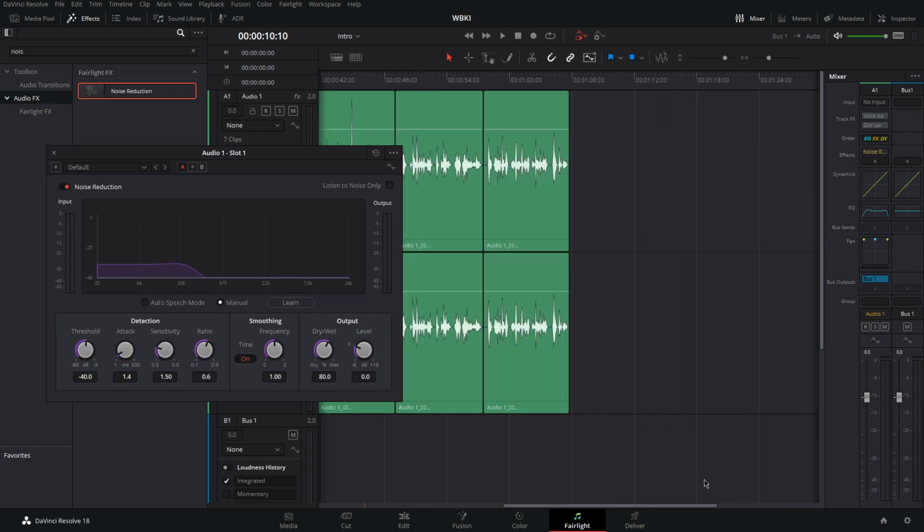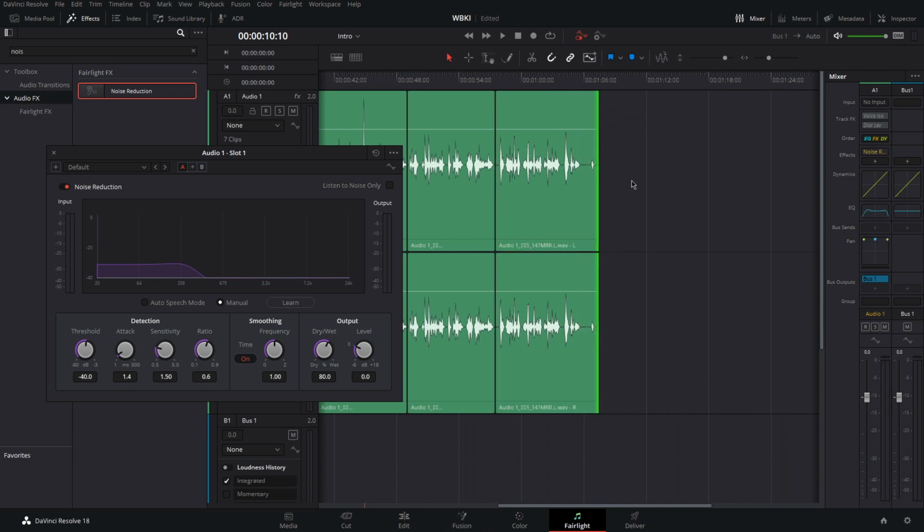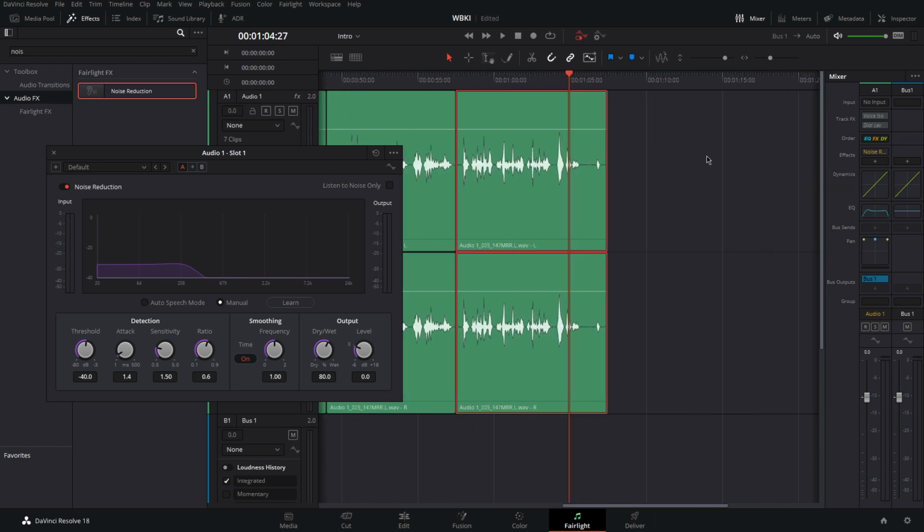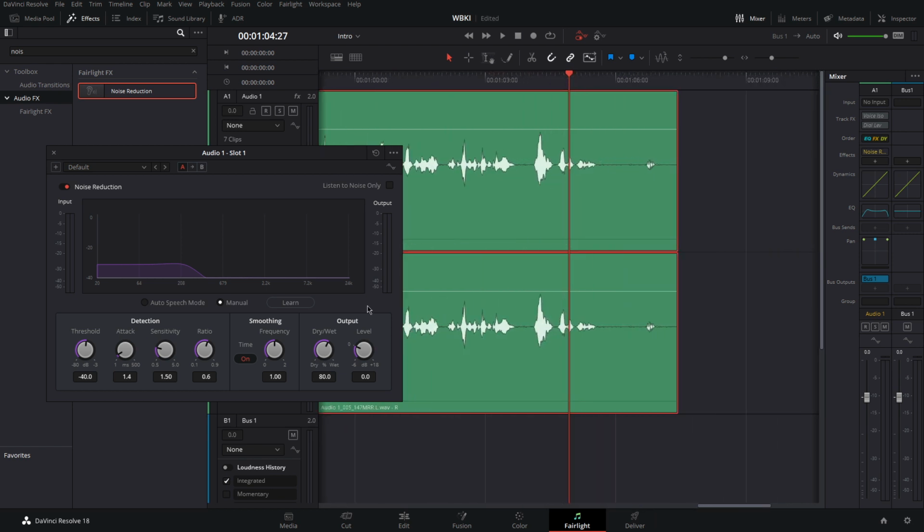Then let's just make this a little bit bigger to get a good reference. So you will search for a part that doesn't have a lot of voice in it. Hit learn, record it, and basically get rid of all of the noise.